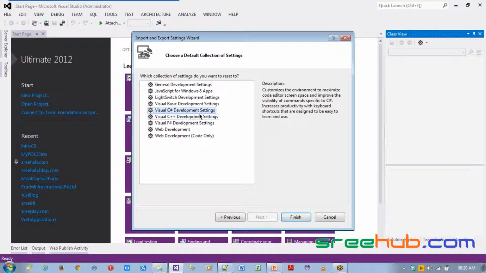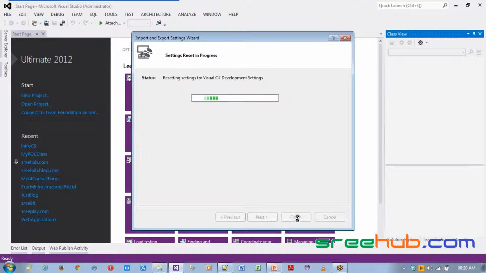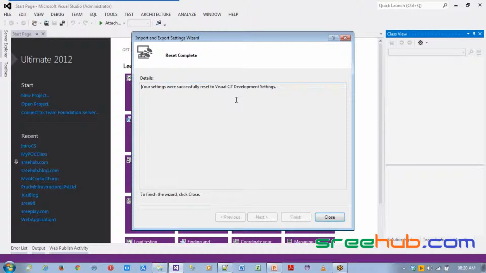I've kept C# development settings as the default, but if you are good enough with VB, you can go with VB. If you are good enough with C++, you can do that. Now I can select this and finish. When you finish it, it will set up your Visual Studio so that it supports your C++ development settings.